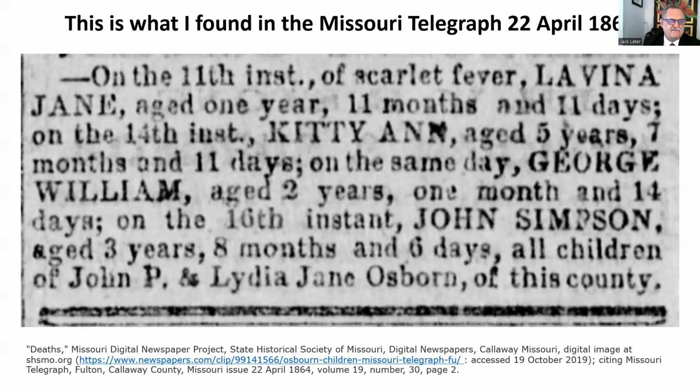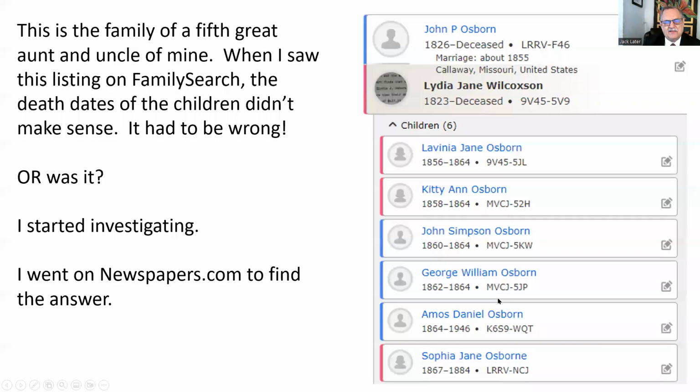It was a sad time for our family, but I can't imagine what John and Lydia went through, losing 5 children in 1 month. Can you imagine that? But this solved the problem. I was able to pinpoint the exact dates because they give them right here. And that's why in the previous one, we have 1864 in all of these children.